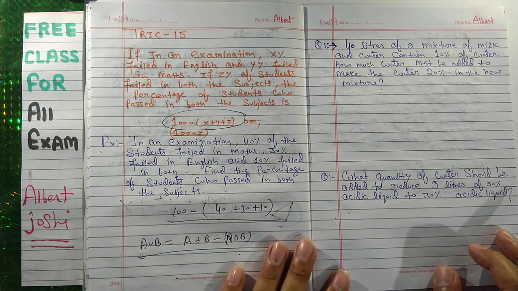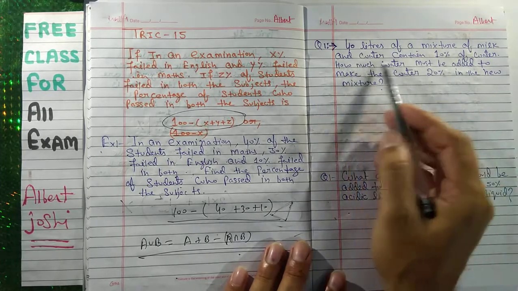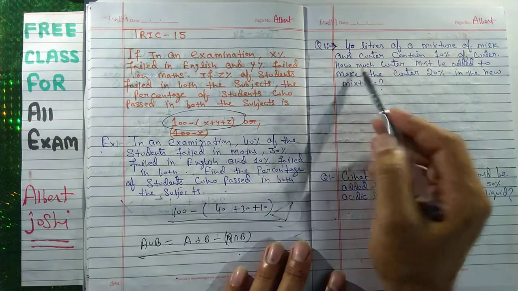Now the next question. The next question is a very simple question. "40 liter of a mixture of milk and water contains 10% of water.